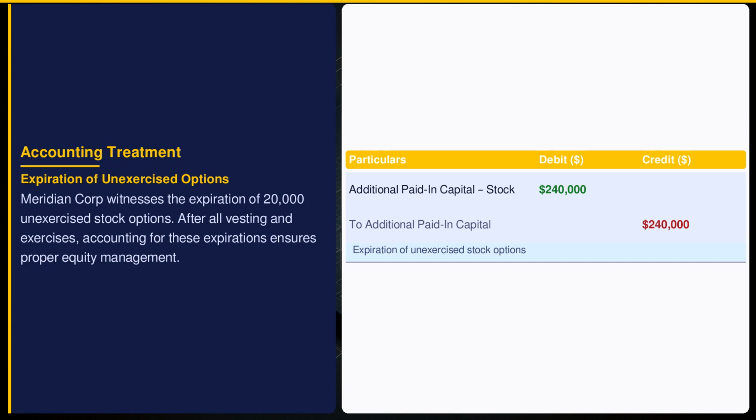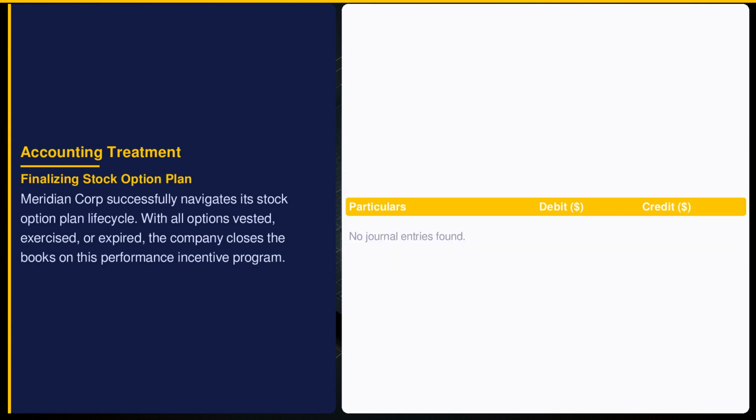This entry marks option expiration, maintaining accurate equity records and acknowledging the lapse of these unexercised rights. The completion of Meridian's stock option plan signifies a critical evaluation point. ASC 718 ensures all costs are captured as the plan concludes. This closure verifies compensation costs match service periods, securing the integrity of financial statements. Meridian's equity reflects these executive incentives accurately.